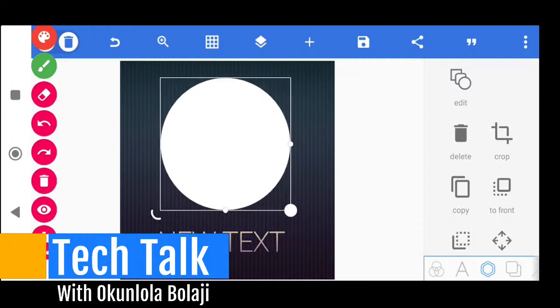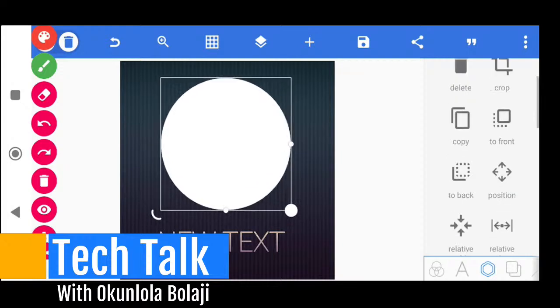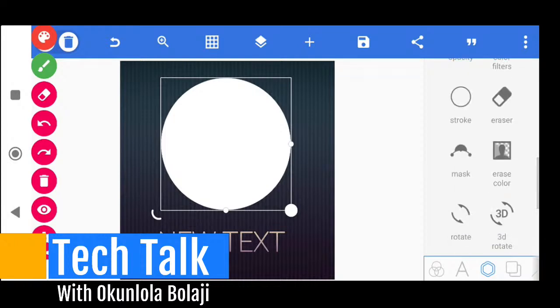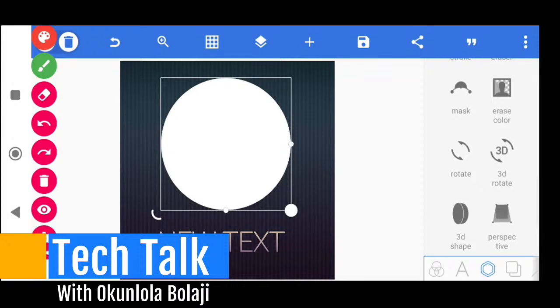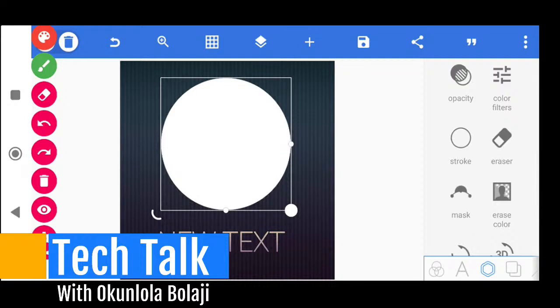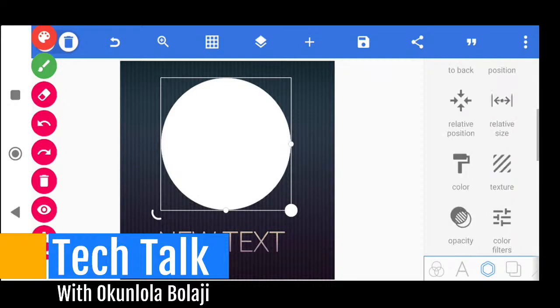Now I can come here and scroll down on the same page and find a way of embedding the picture inside the circle. So how will I do that? If I come down here, okay, texture. Let me quickly show you the texture. This texture is what enables you to embed a picture inside any shape using this software. So let's quickly kick off.